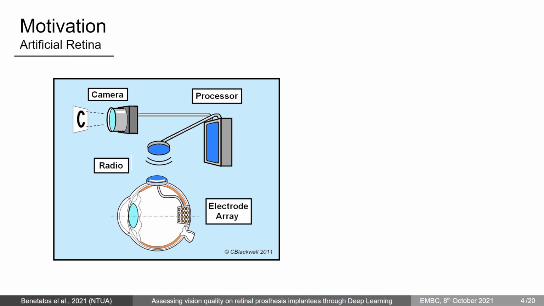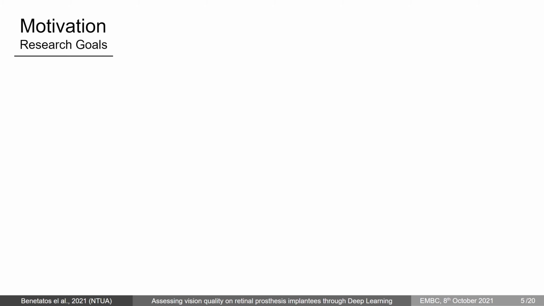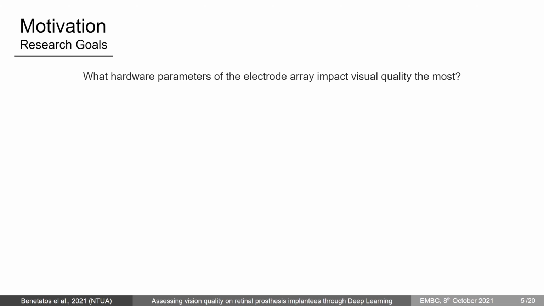These devices consist of a camera to digitally capture the visual world, a processing unit to process the camera input, and an electrode array that stimulates the retinal neurons according to the processed camera input. The final part is the one we are interested in for this work. The main question was to determine the hardware design parameters that would impact the final visual quality the most.